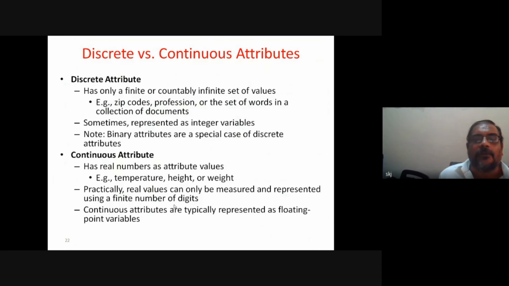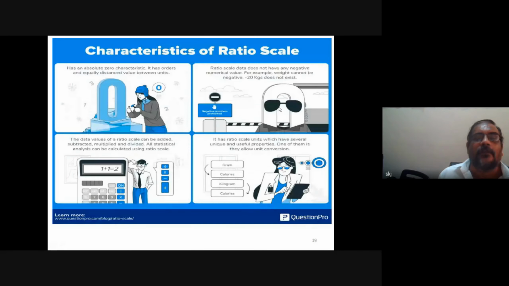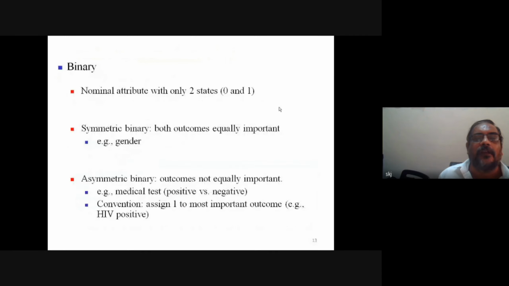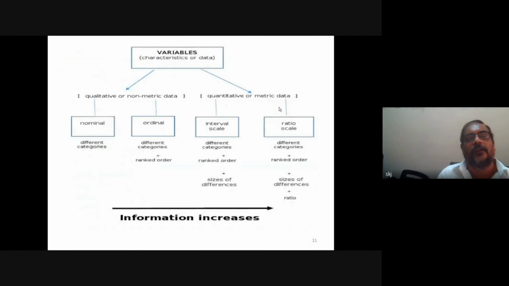Now, one more thing. There are discrete attributes and continuous attributes. It is simple to understand, so I am not going to discuss it here. Now I come back to the slide. This slide gives you the complete picture of whatever discussion we have made.